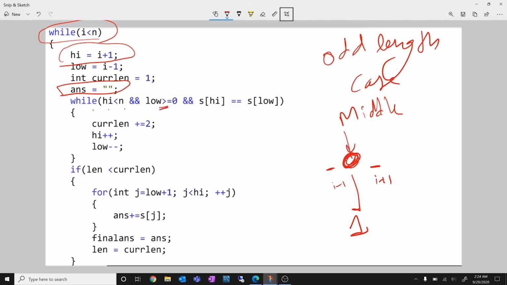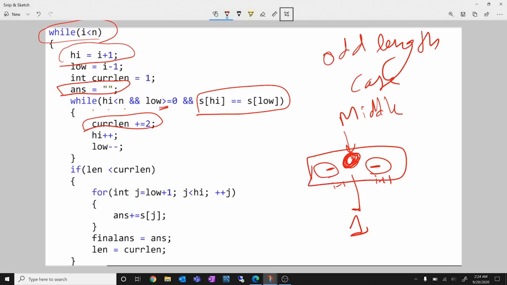So this is just checking the bounds of the array, that high and low should not go out of the array. And up till this point, that S of high should be equal to S of low, as I discussed there also. My current length will increase by 2. Why? Because see, this was 1. Now this and this are same. So that means this entire thing is a palindrome now. So I've added 2 characters to it, right? And hence I've incremented my current length by 2.